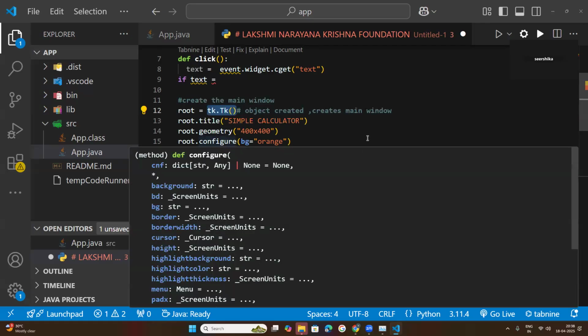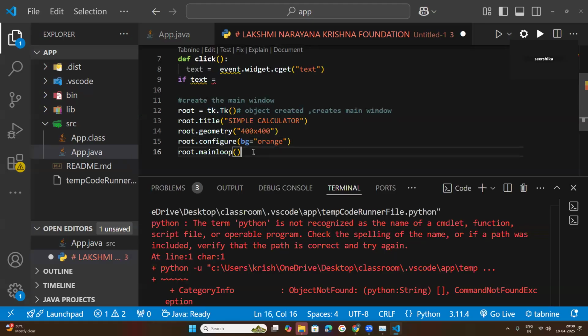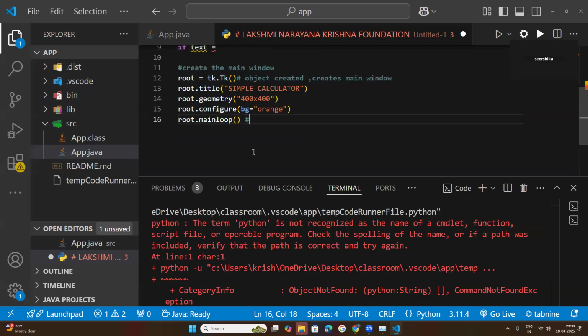And root.mainloop means to run the main application window until the user closes it.